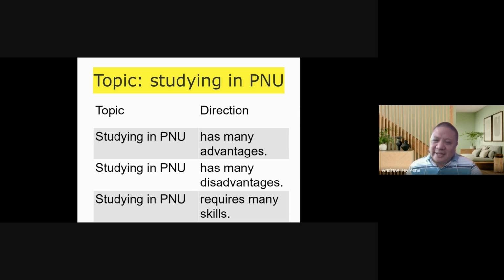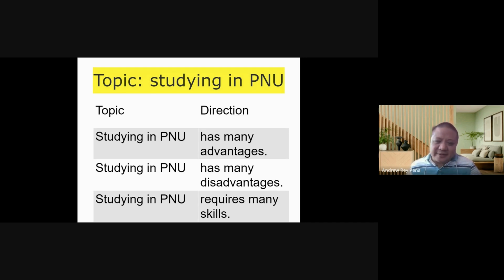So notice, class, it's the same topic, but you can talk about the topic in many different ways. And when you talk about studying in PNU as having many advantages, you have the direction has many advantages. And in that case, class, that means that the paragraph is only about the advantages of studying in PNU.